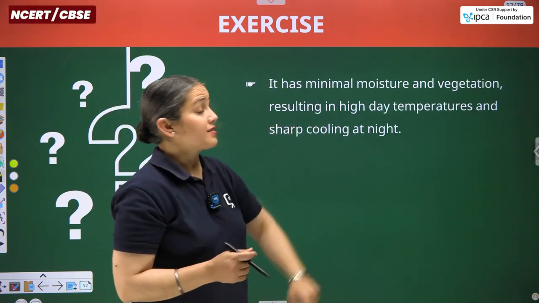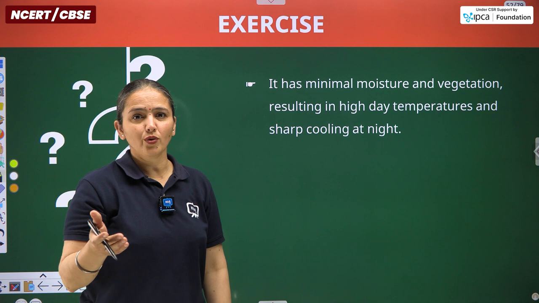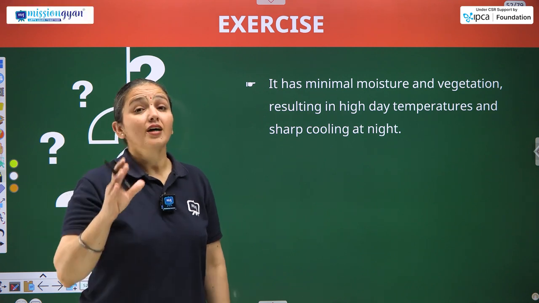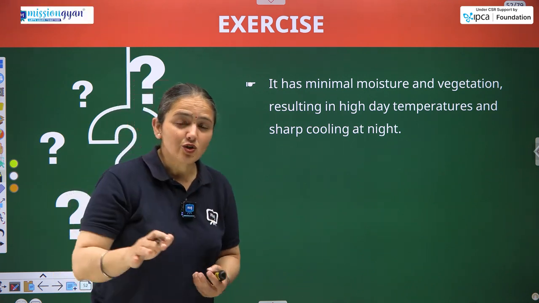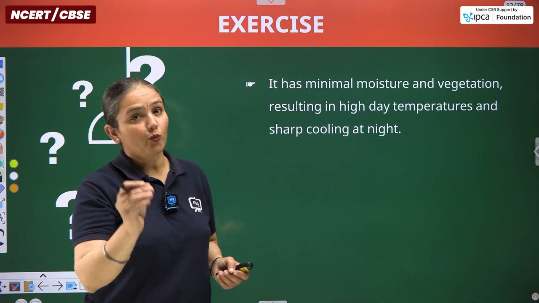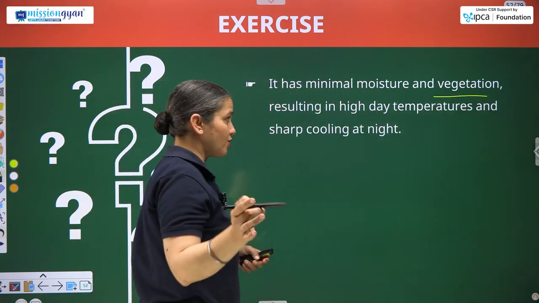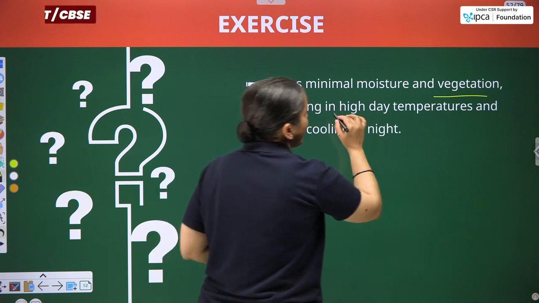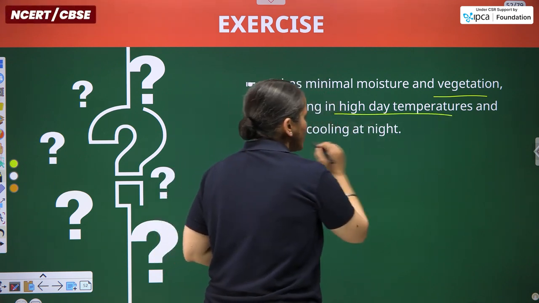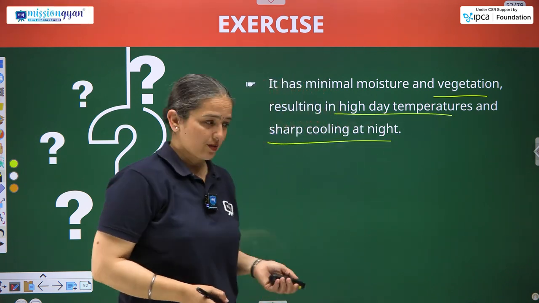Then it has minimal moisture. Told you there is no evaporation process. I won't say completely it's not there, but if it is there, it is in very less amount. And there is scarcity of vegetation, resulting in high day temperatures and sharp cooling at night.